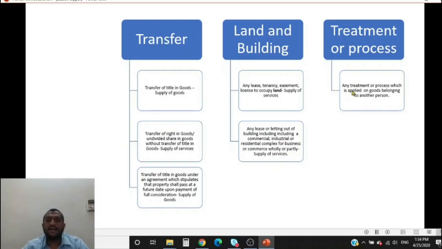This job work, any treatment or process carried on goods belonging to someone else. Let us say galvanizing process or painting job. This is a car which needs to be painted. Volkswagen gives it to some X Paint Limited or Nerolac for painting the cars. It just paints the car and gives it back to Volkswagen. So this paint job is nothing but a job work. It is a treatment carried on cars belonging to Volkswagen and it's sent back. So this is also a supply of service.